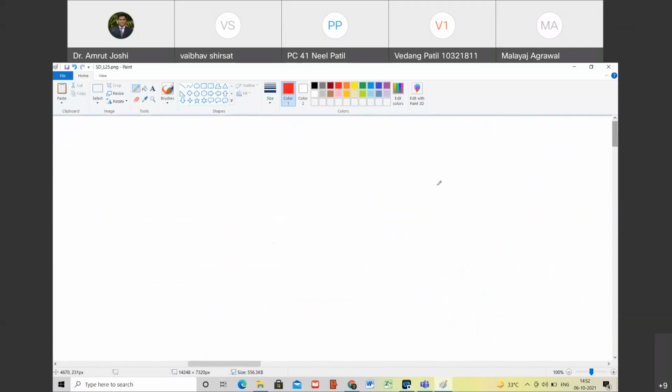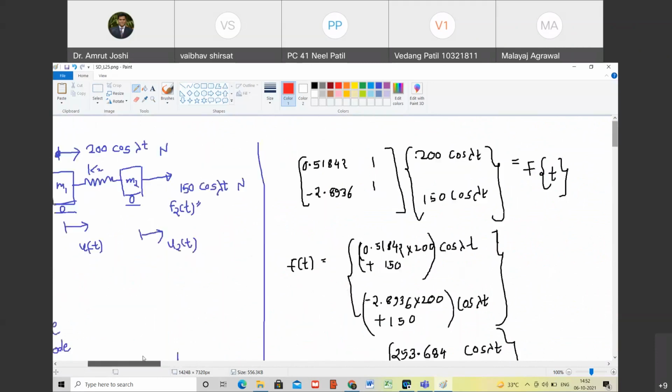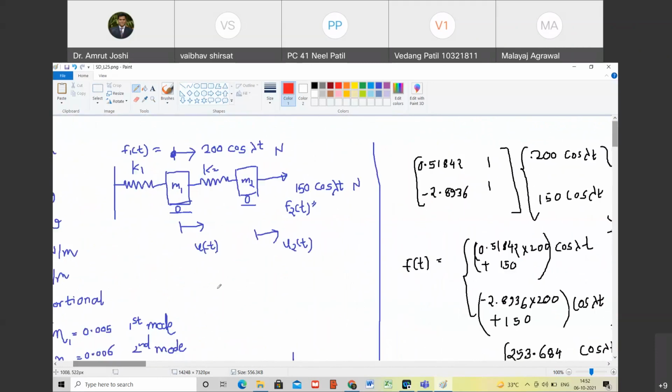So what are the initial conditions? Our initial conditions for this equation are U1 of 0 and U2 of 0 is 0. Do you agree with me? This is the first condition. Happy? Yes.